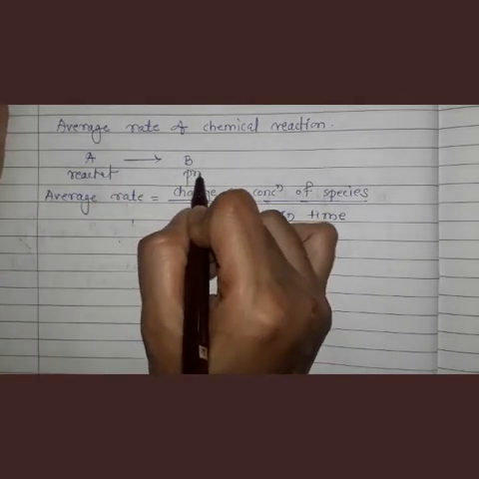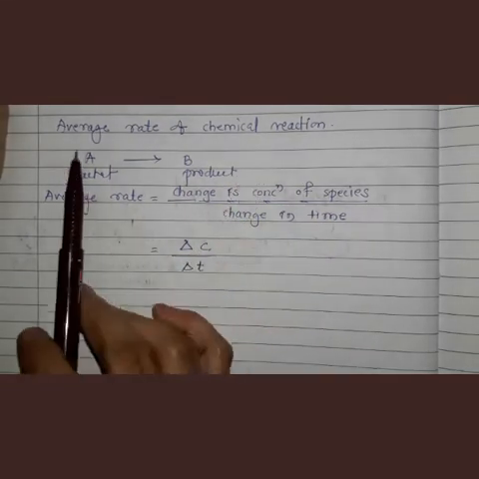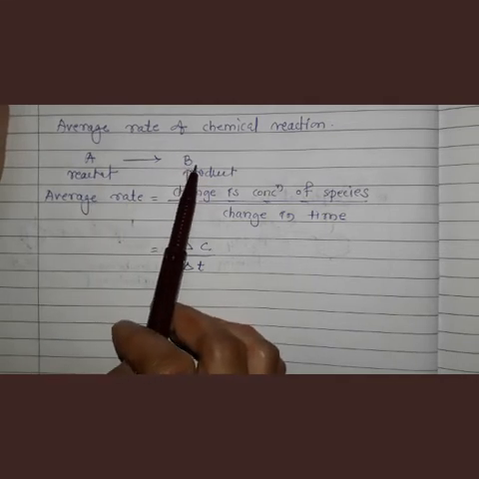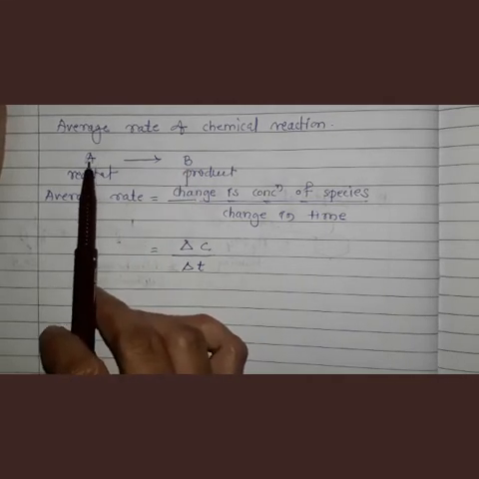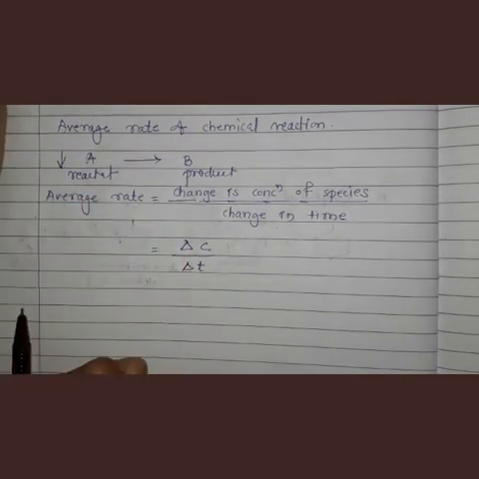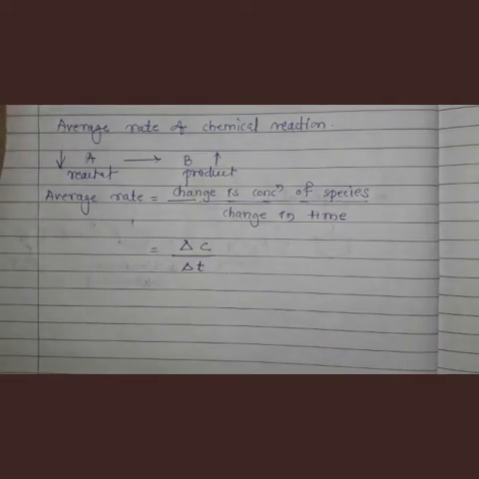And B is product. During the course of the reaction, reactant will be consumed and product will be formed. That means the concentration of reactant will decrease and the concentration of product will increase. So let us write the average rate for consumption of A and the average rate of formation of B.